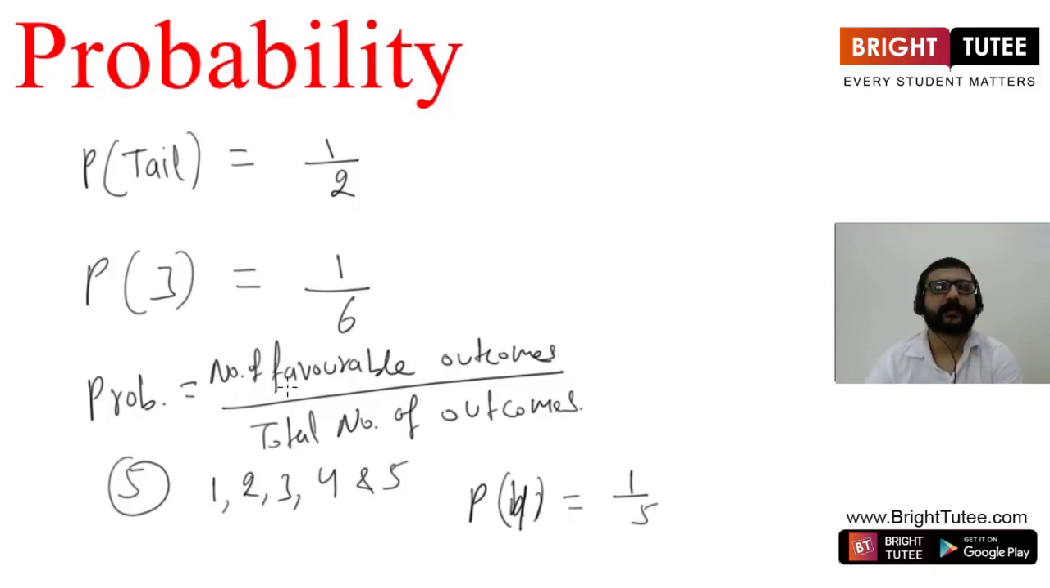Now since the probability is the ratio of number of favorable outcomes and total number of outcomes, the probability of any event A will always be less than or equal to 1, and greater than or equal to 0. It will be 0 if the event is an impossible event, and it will be 1 if the event is a certain event, or we can say it is a sure event. It will always happen. So basically the probability of any event lies between 0 and 1.